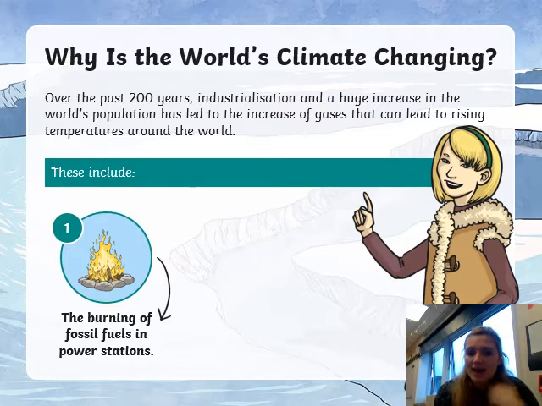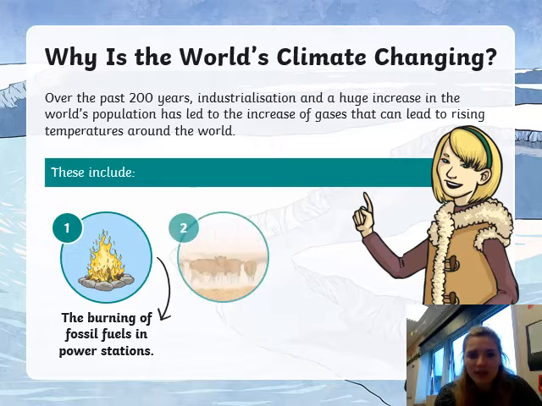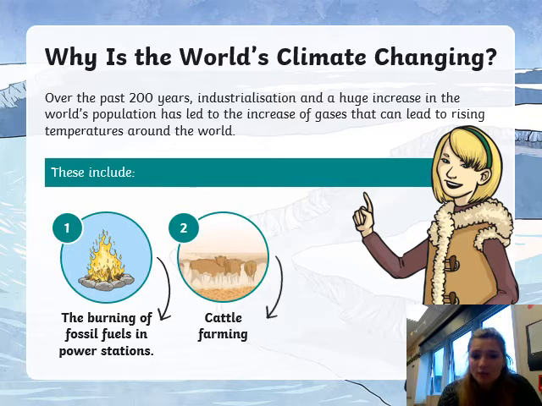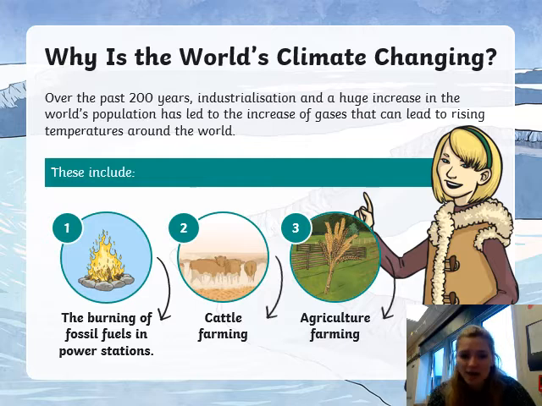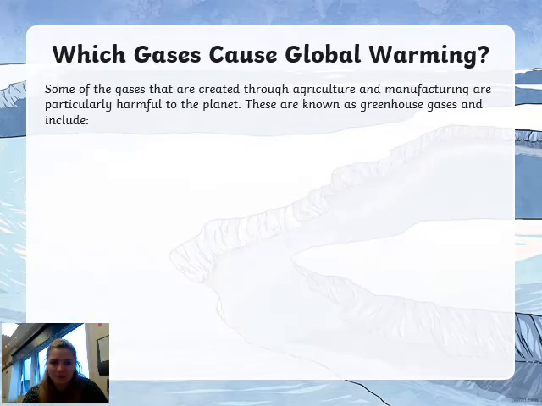But because of that, it releases a gas, and we're going to look at that gas in just a minute. We also have more animals, so because of more animal farming, that also produces more gas, which we'll also have a look at. And then also because of crop farming, agricultural farming, you'll find out why that affects climate today.